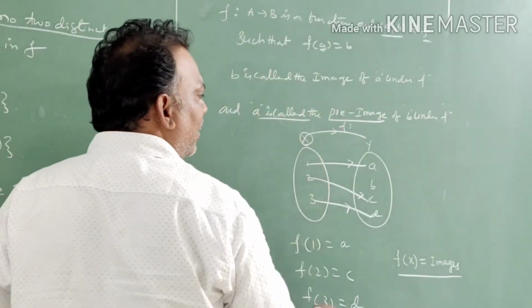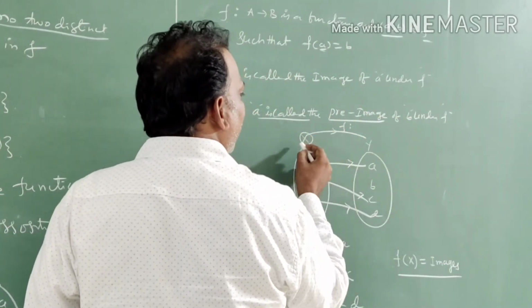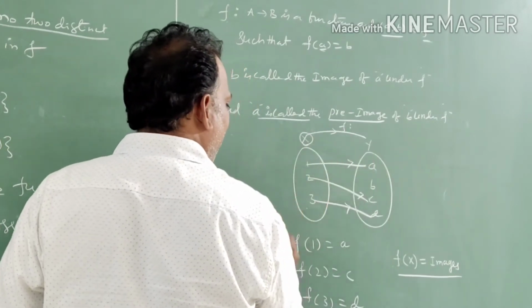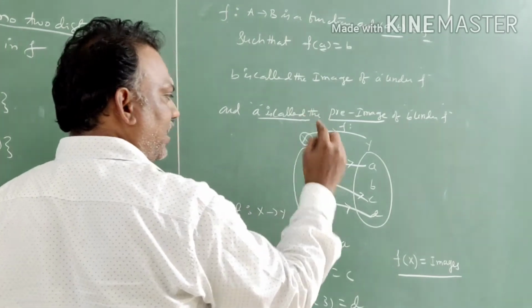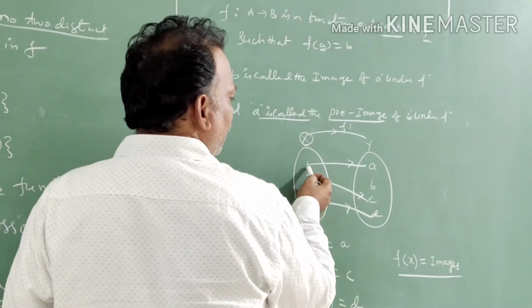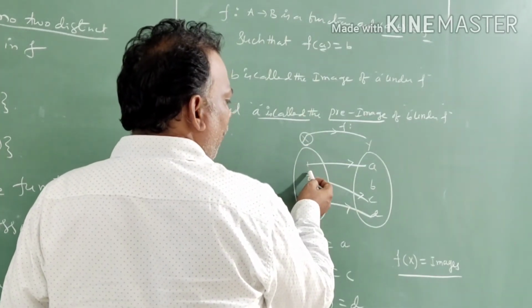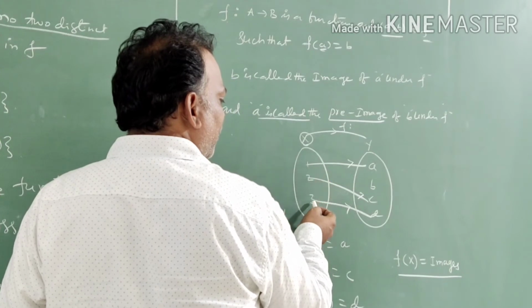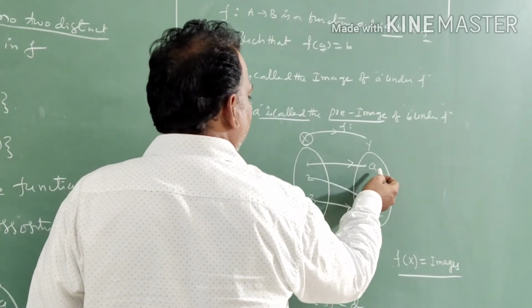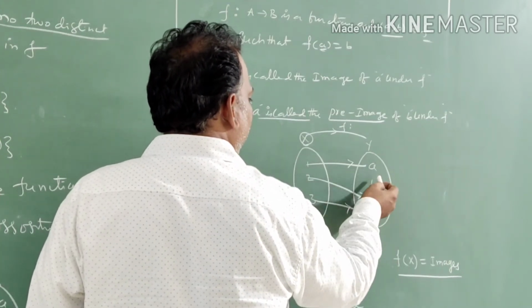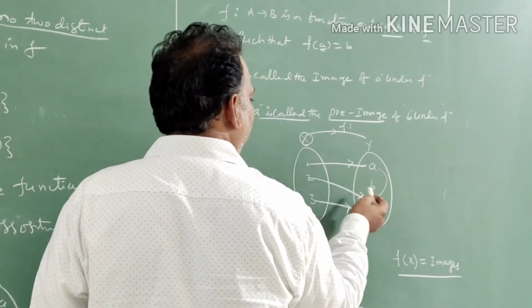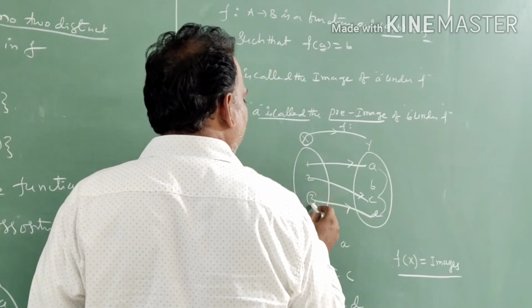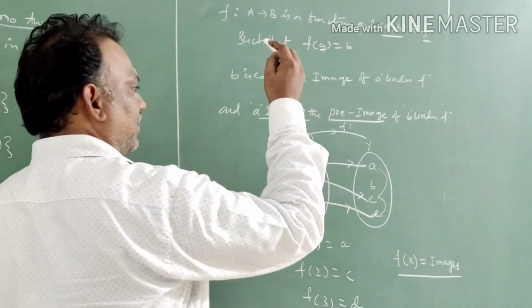You can see that f is mapping from x to y. Now we have to see that here 1, 2, 3 are related with a, c, d. So a, c, d are called images. The numbers before them are called pre-images.